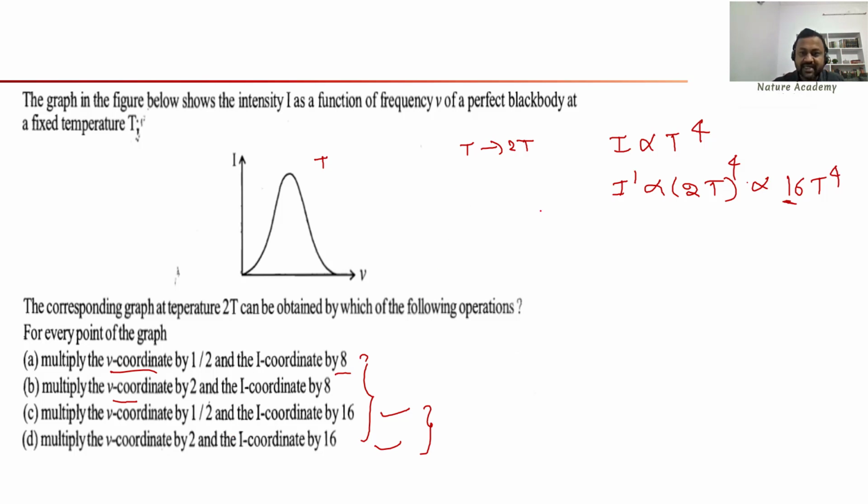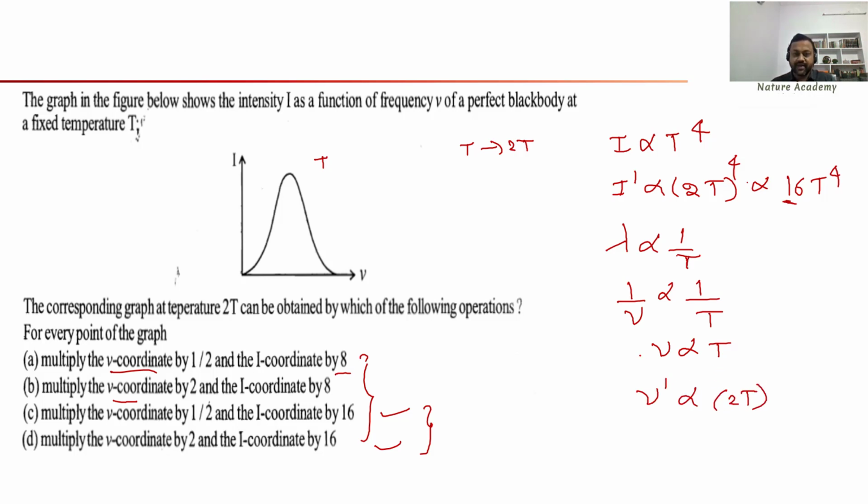Next, what is the relation between frequency and the temperature? You know the relation, right? Lambda is proportional to b by T, or 1 by T. This is one relation. And you can write lambda is c by nu, so nu is proportional to T. Ignoring the constants, frequency is proportional to the temperature. So in the second case, what happens to the frequency when the temperature is 2T? That is the question, right? What happens to the I and nu values when T is changed to 2T?